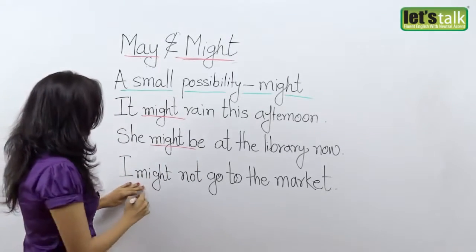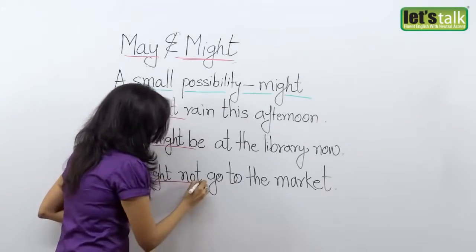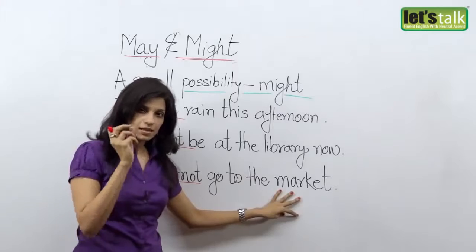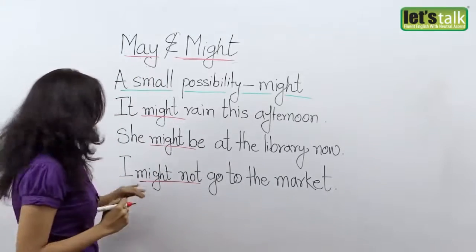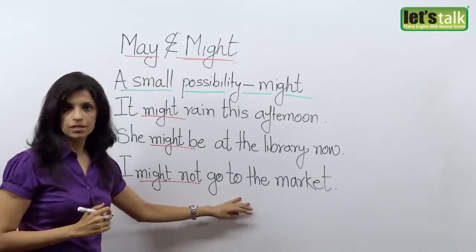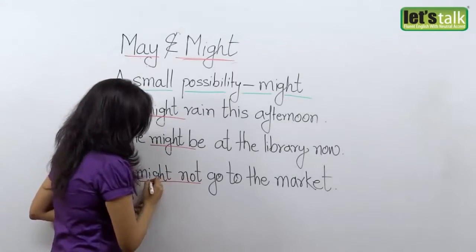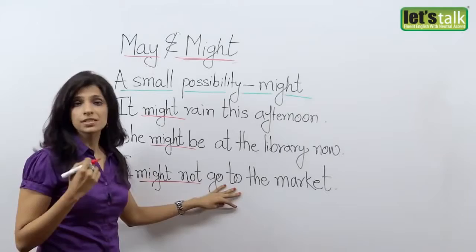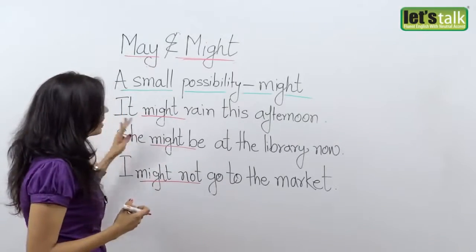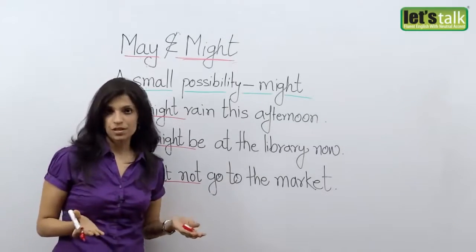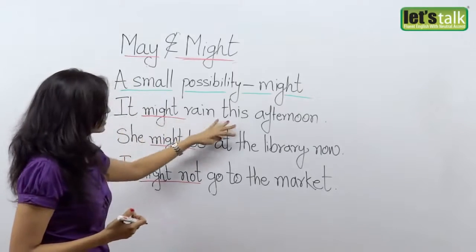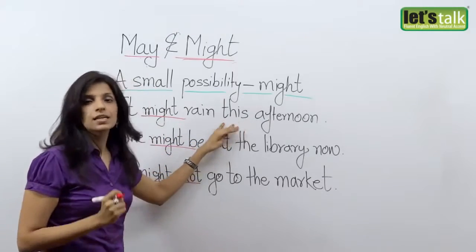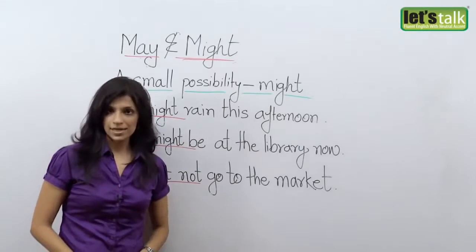In my third example, I might not go to the market. So the probability of you going is higher, but yes, there are less chances, or there's a small chance that you just might not go to the market. Now again, this is a negative sentence, so you use might not. Now friends, please remember, may and might are often interchangeable. You can even say it may rain this afternoon, but well, if you exactly want to say the chances are very less, then it's always better to use might.